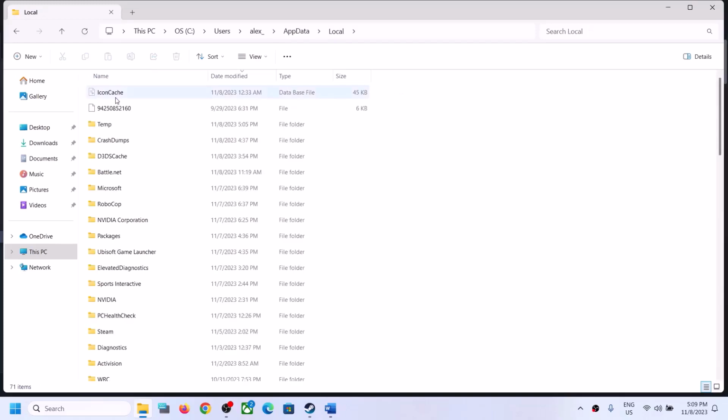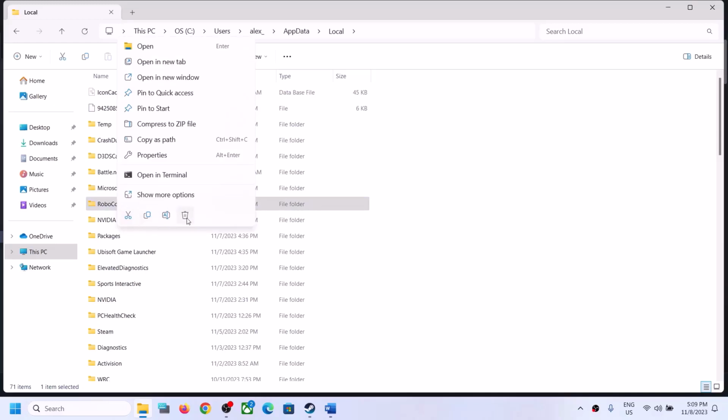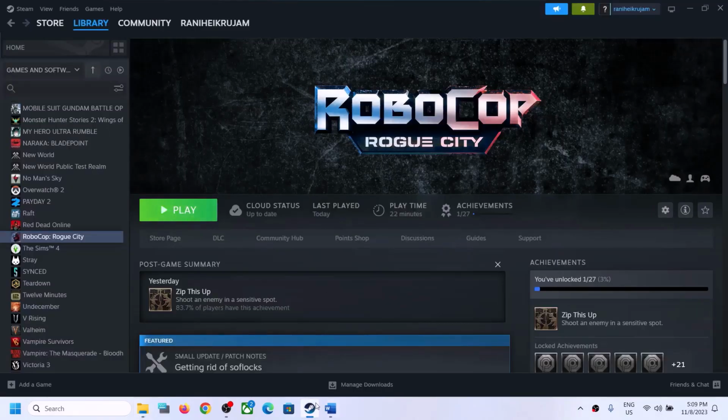Now open the local folder and find RoboCop folder, make a right click and then click on delete. Once this is deleted, now you can launch the game and then check.